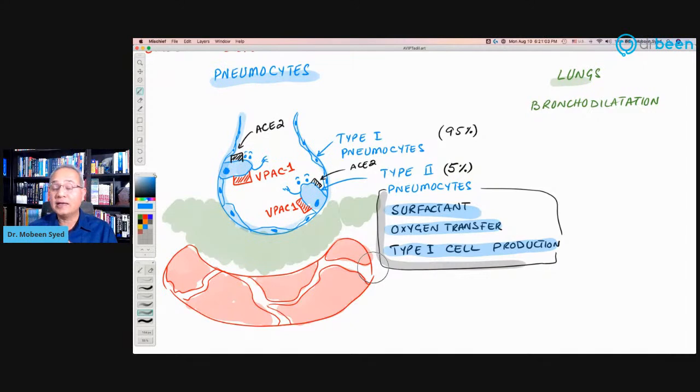And guess who would help protect them? VIP. So this is why we say that VIP, or vasoactive intestinal peptide, or the synthetic version, Aviptadil, has a respiratory barrier protective function. So hopefully this much is clear. At a macro level, bigger level, it causes bronchodilation. And at a microscopic level, it helps protect the respiratory barrier.